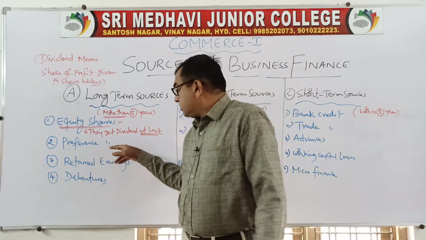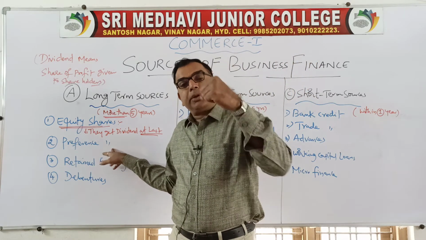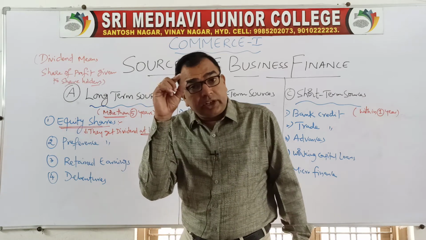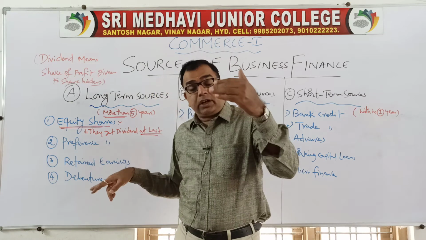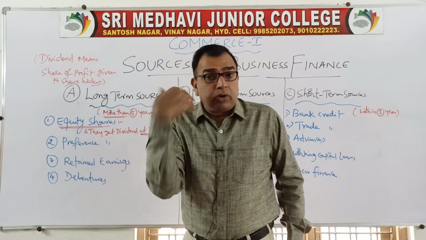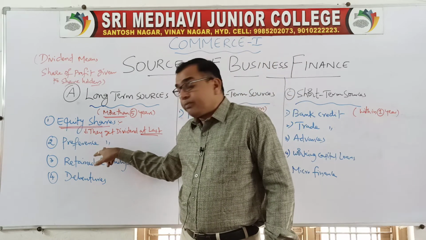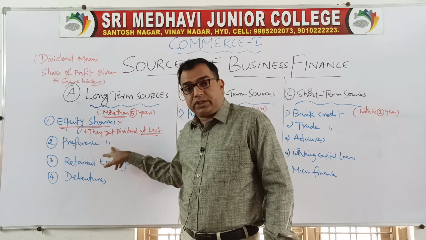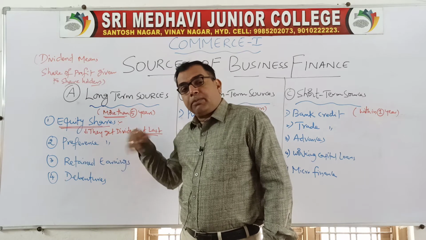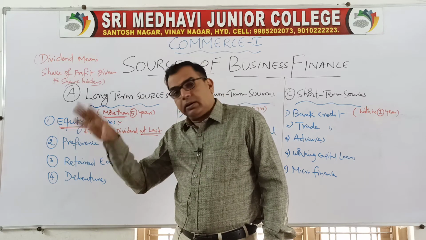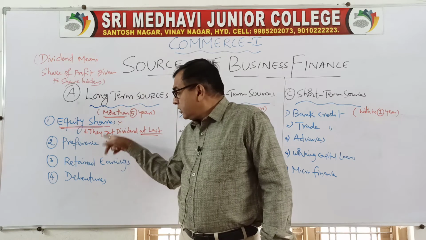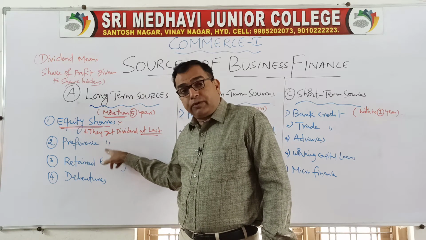Okay, so similarly here, whenever the company earns profits and the board of directors decide to give the dividend, first the dividend is given to these people. Preference shareholders are paid first. Even if the company is closed off, the capital is to be paid off, then also the preference shareholders are given capital first.